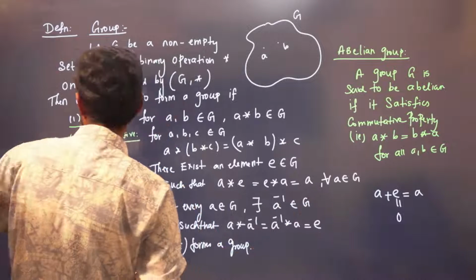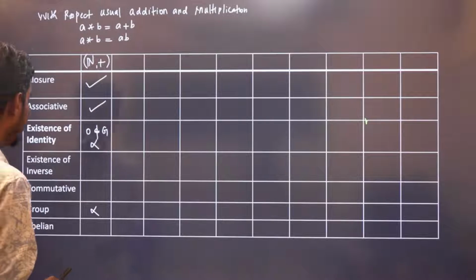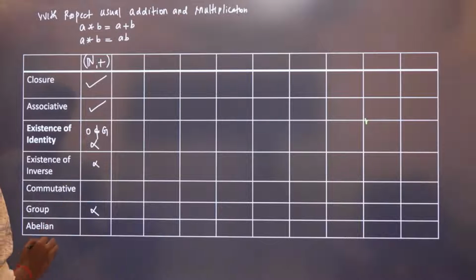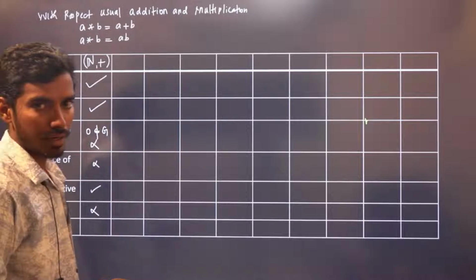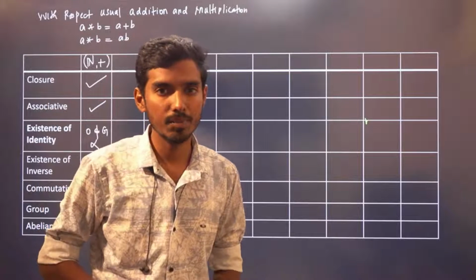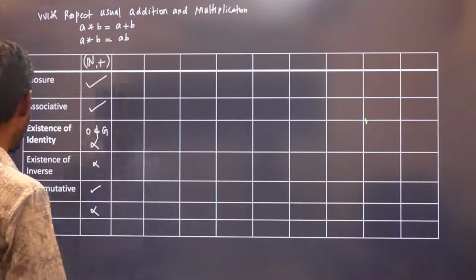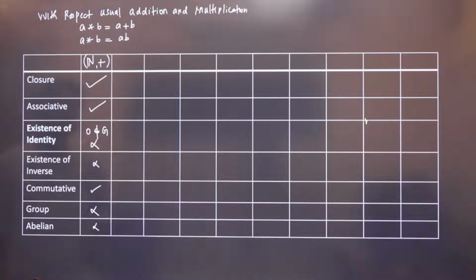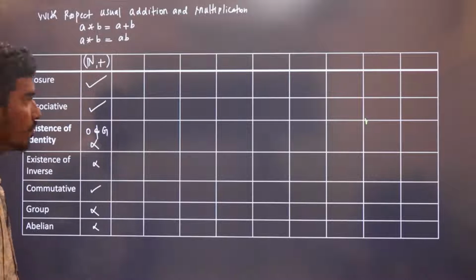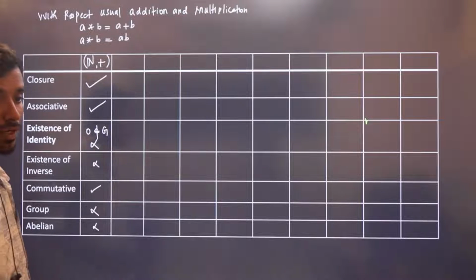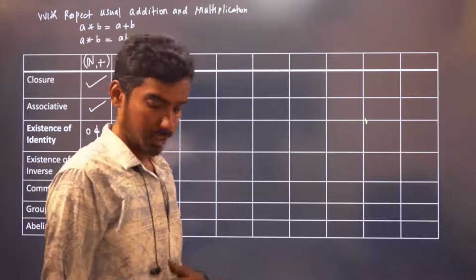But the identity element is not here, so we'll not discuss inverse. But it is commutative, because A plus B is the same as B plus A if A and B are natural numbers. It is not a group, so obviously it is not an abelian group also, right? A group with commutativity will be an abelian group.